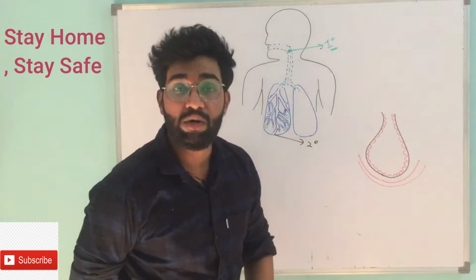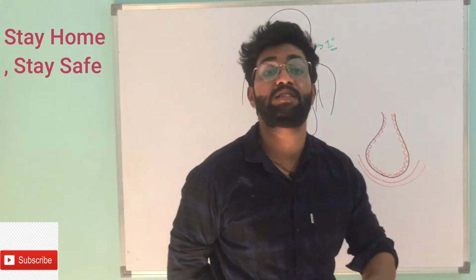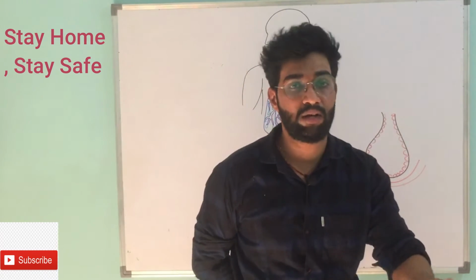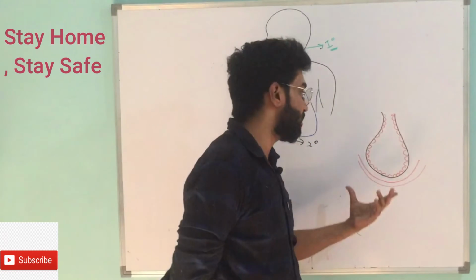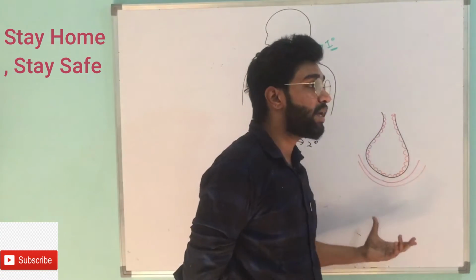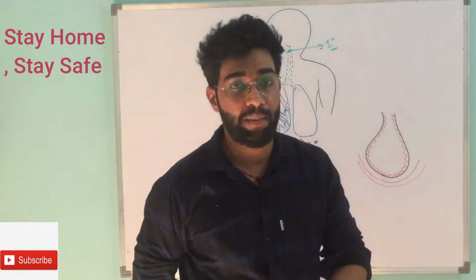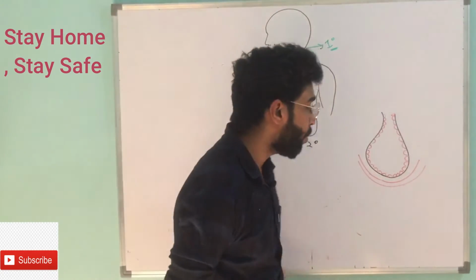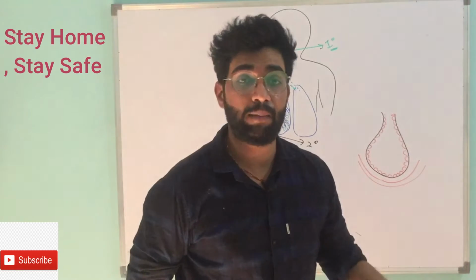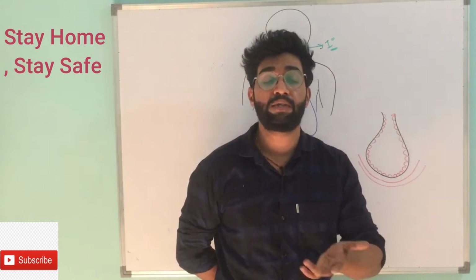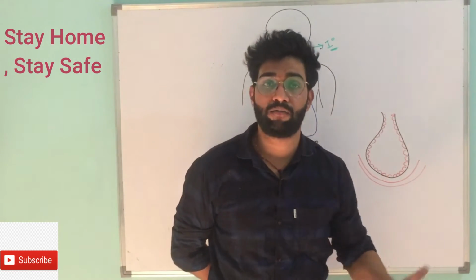Now these alveoli consist of some cells known as pneumocytes. These are normally called the lung cells, but these lung cells are nothing but the pneumocytes present in the alveoli. These pneumocytes are of two types, type 1 and type 2. Type 1 is responsible for the exchange of gases, whereas type 2 produces surfactant, which lowers the surface tension of these alveoli.